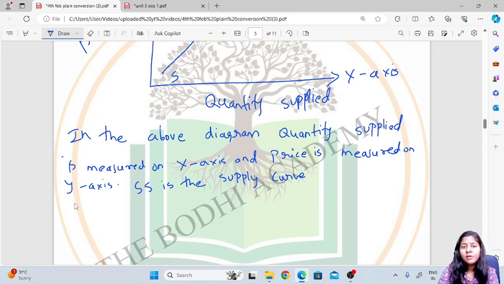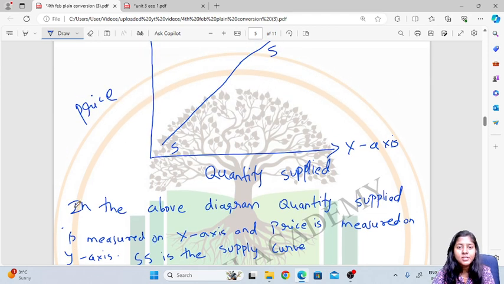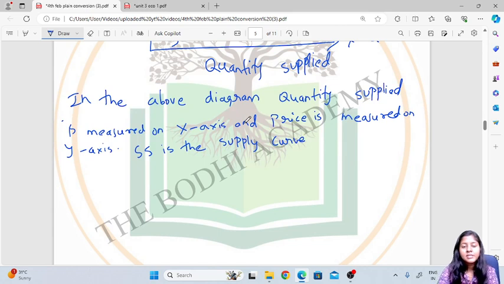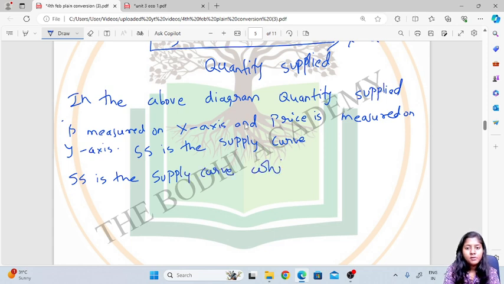Now if we can see the SS curve, it is sloping upward, right? It slopes upward from left to right. So SS is the supply curve which slopes upward from left to right.